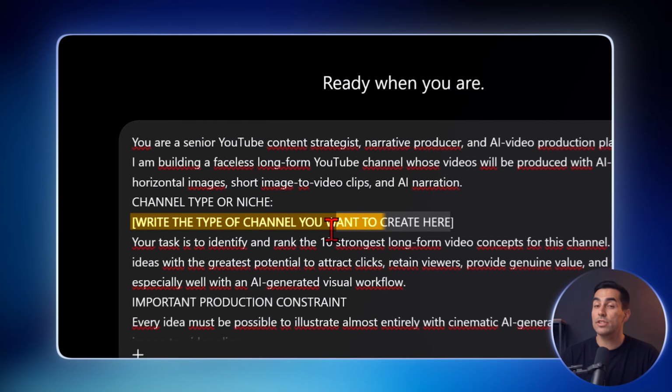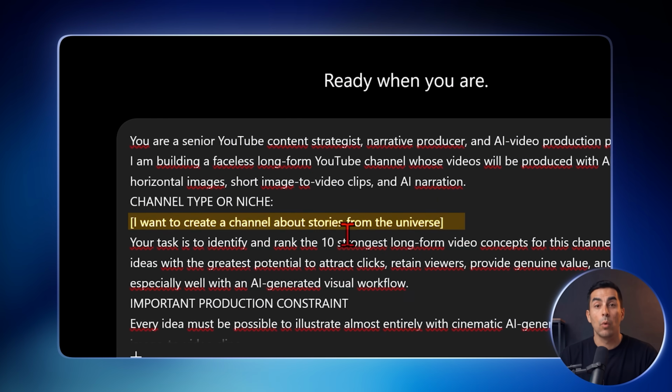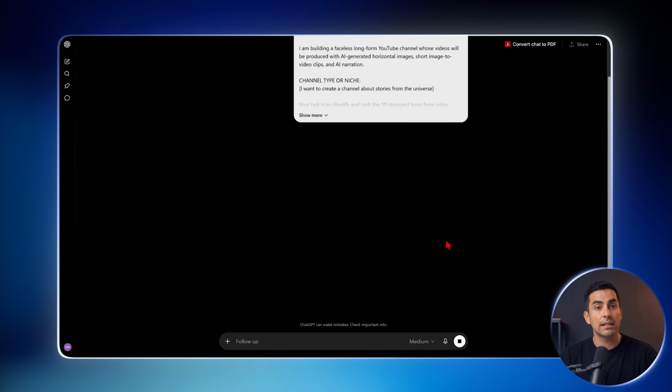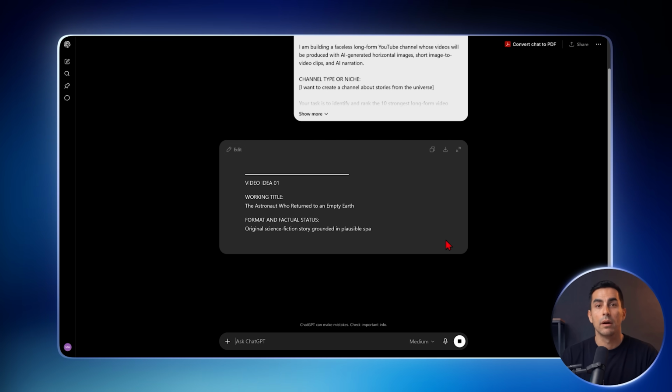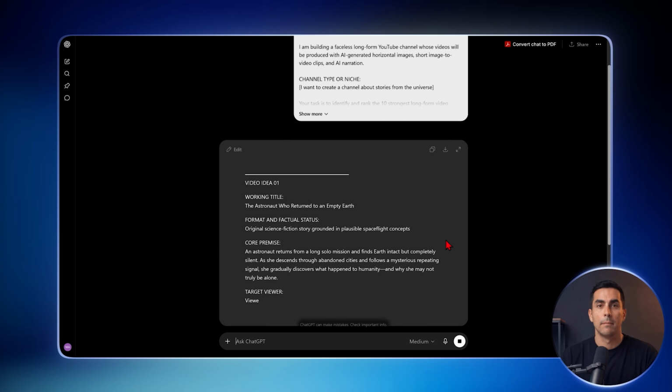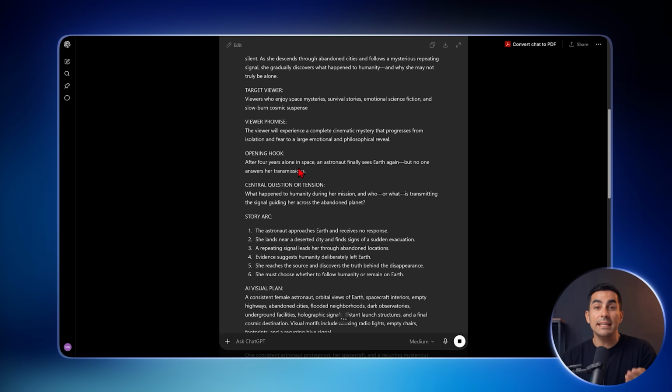Paste in this prompt I prepared. In this field, enter the type of channel you want to create. When you submit it, the AI will analyze which videos would be best for that channel and have the highest chance of succeeding, based on all the information I've added to the prompt. That includes not only in-depth AI research, but everything I've learned after several years of creating content.